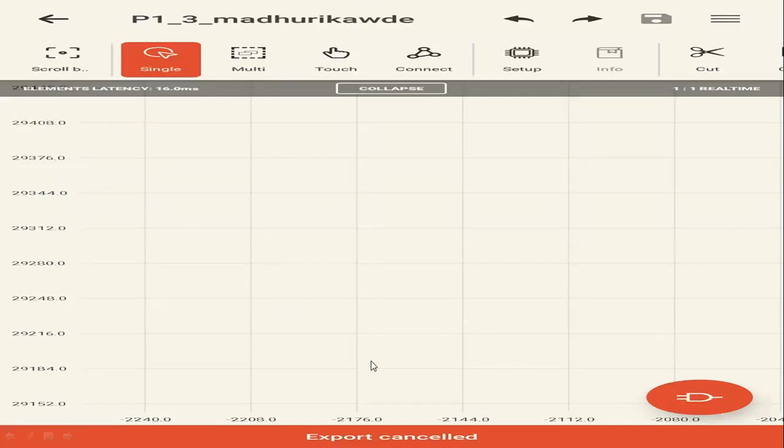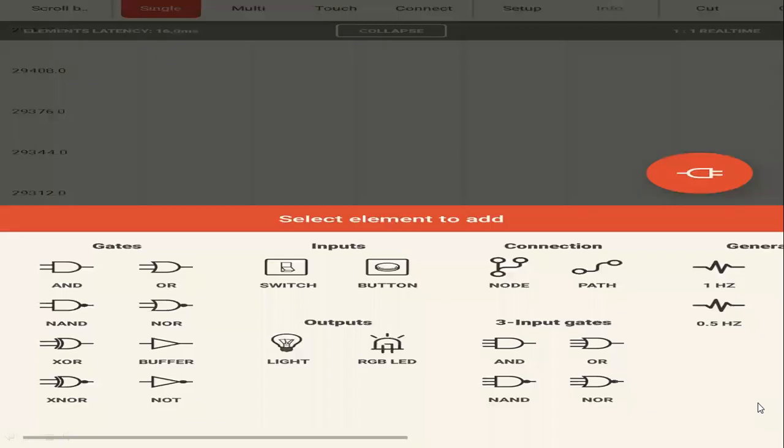Scroll. Okay, this is the first screen of this app. Here one AND gate is there, right? Click on this AND gate, you will get this selected element to add. You can add the gate as per your requirement. You can give the input using the switch and button. You will connect the output using light and RGB LED.